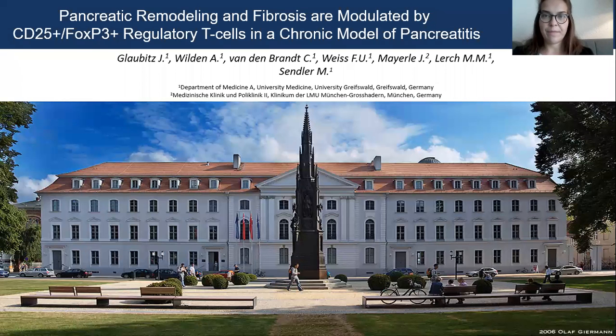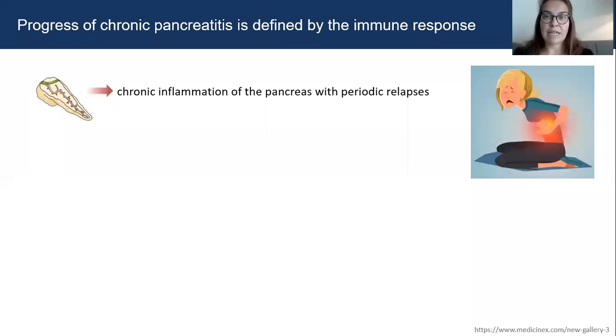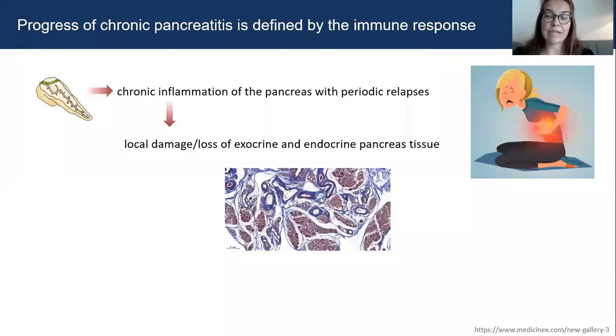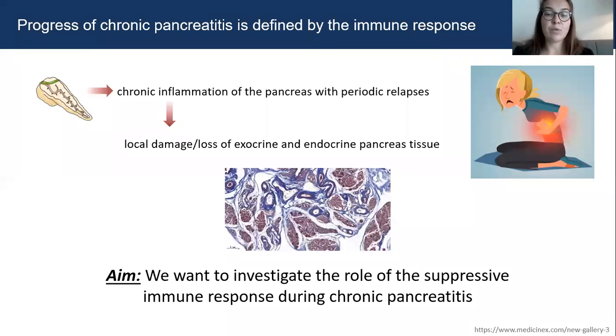Hello everyone. I would like to give you a short insight into the role of regulatory T cells during chronic pancreatitis. Chronic pancreatitis is characterized as chronic inflammation of the pancreas. This results in local damage and loss of exocrine and endocrine pancreatic tissue, and our aim is to investigate the role of suppressive immune response during chronic pancreatitis.